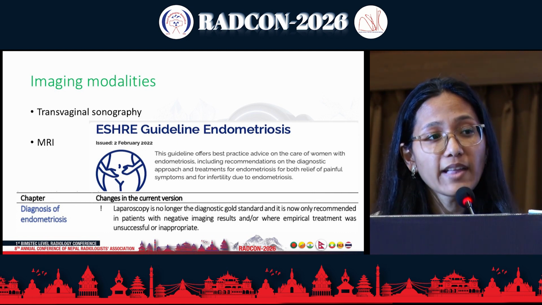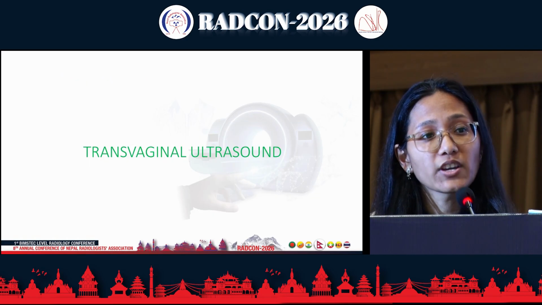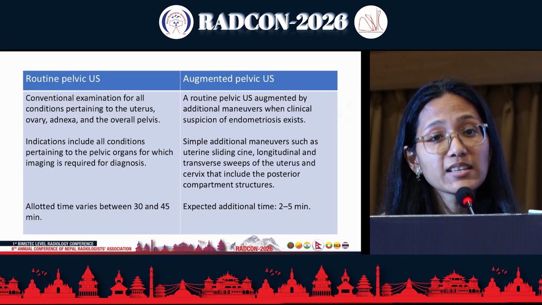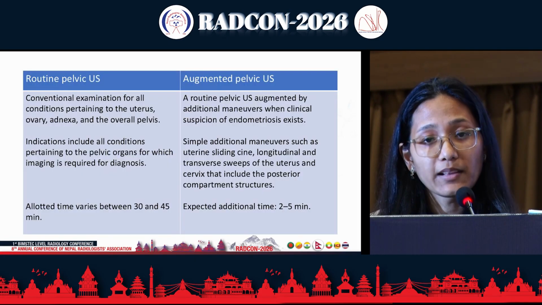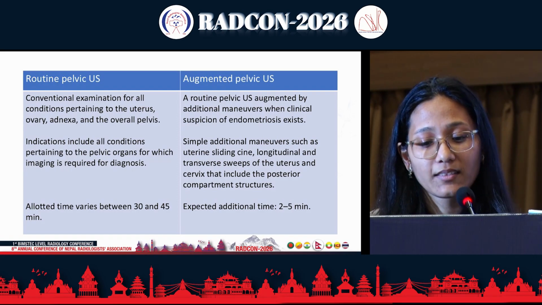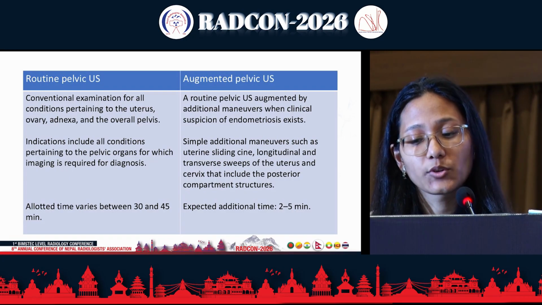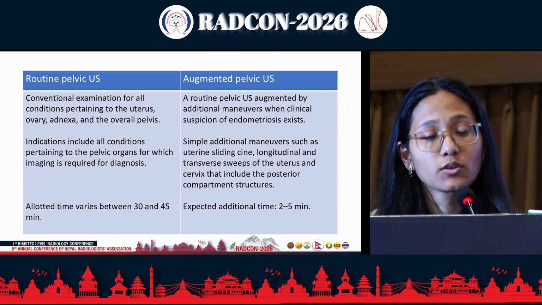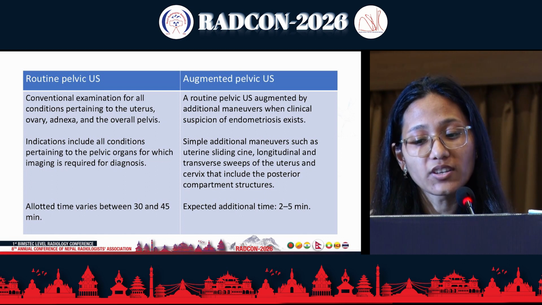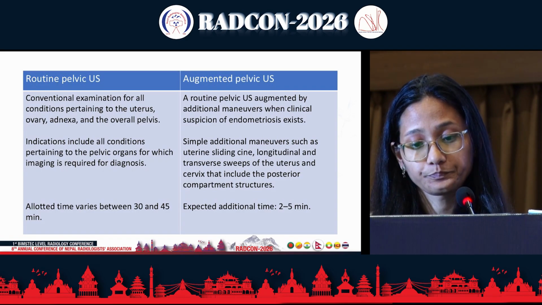So we have two imaging modalities, the transvaginal sonography and MR. Beginning with transvaginal sonography, it can be either routine pelvic ultrasound or augmented pelvic ultrasound. Routine pelvic ultrasound is the ultrasound that we routinely perform as the TVS for all the conditions pertaining to uterus, ovary, adnexa, and pelvis, whereas when there is clinical suspicion of endometriosis, there are certain maneuvers which are added to the routine pelvic ultrasound, which is the augmented pelvic ultrasound, of which we'll be discussing further.